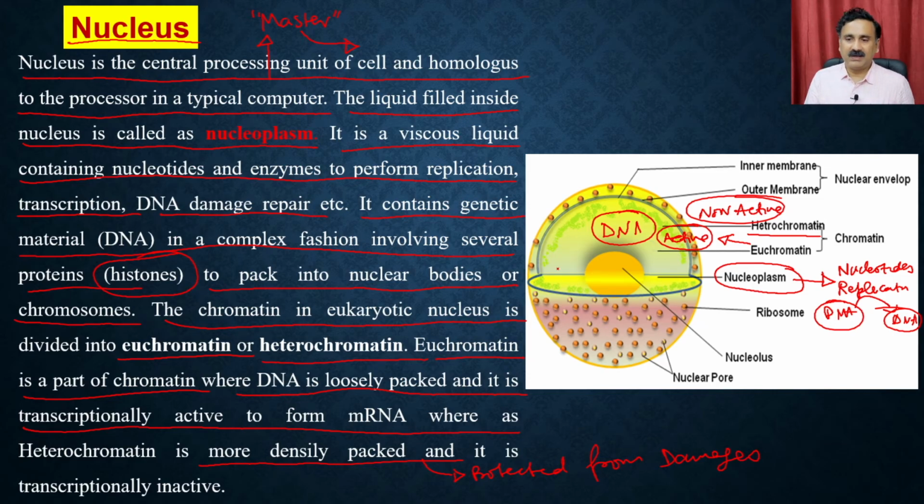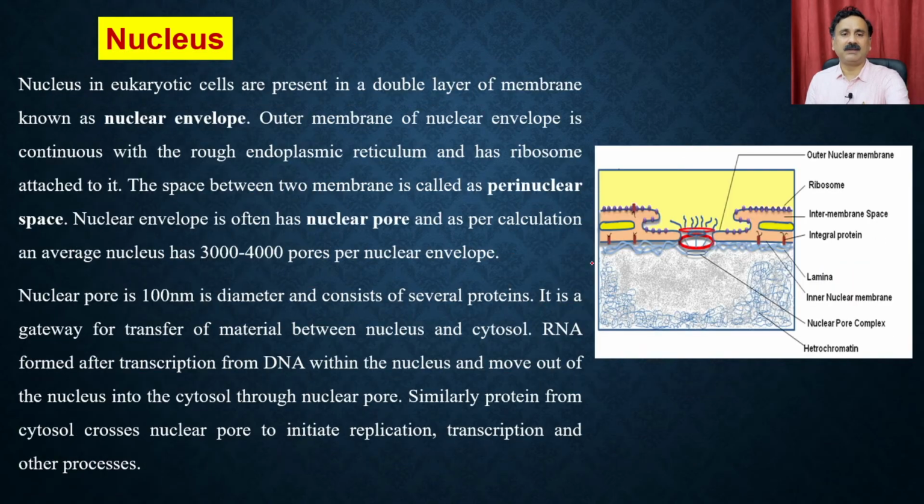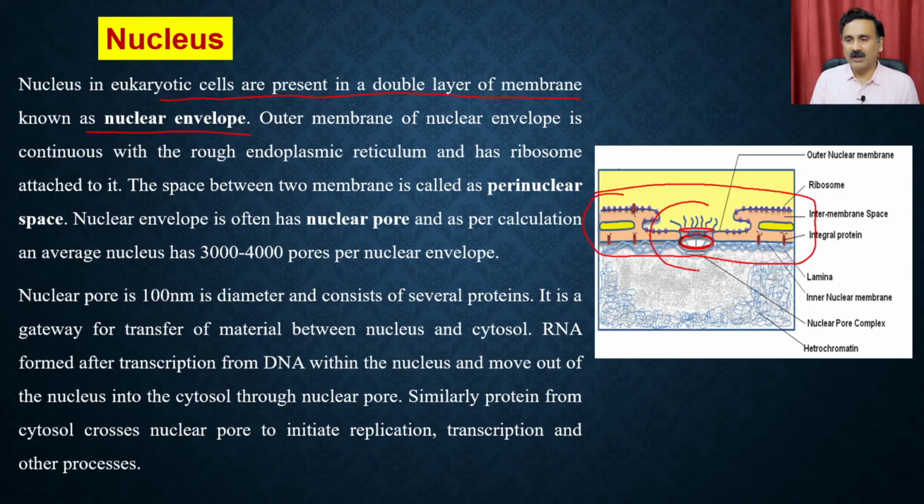Since the nucleus is present inside this double membrane structure, it is well protected and well separated from the cytosol by a very complex structure, which is called the nuclear membrane. So the nucleus in eukaryotes is present in a double layer of membrane known as the nuclear envelope. What you see here is the nuclear envelope where you have the nuclear pore, and this is the only portion through which molecules can come in or synthesized molecules can go out.